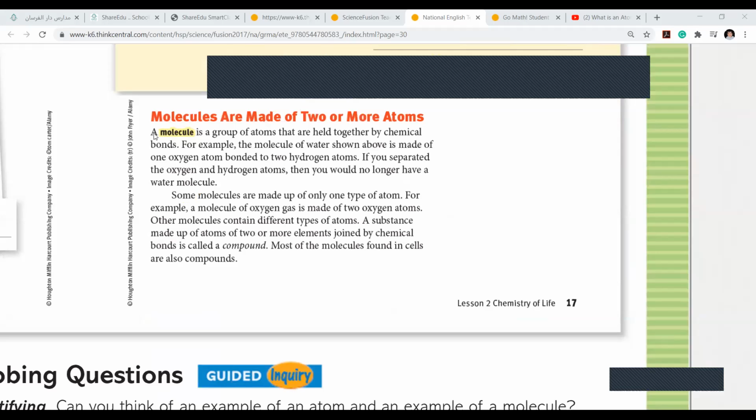A molecule is a group of atoms that are held together. They are combined by what? By chemical bonds. Okay? Now you understand? Miss, can I highlight it? I will say a molecule is a group of atoms that are held together by chemical bonds.